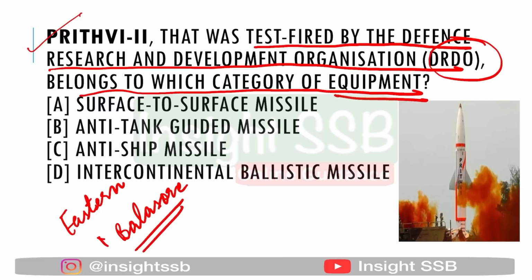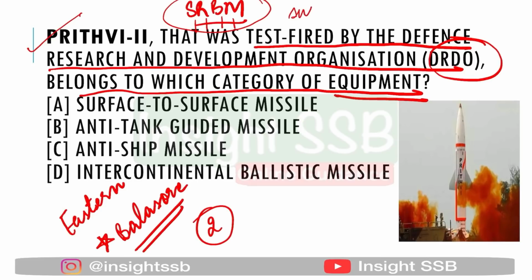Many times they ask from which place it was test fired. So basically the Prithvi 2 ballistic missiles were test fired and it was a very successful test fire. Okay, now talking about the type of missile it is actually SRBM. SRBM that is surface to surface short range ballistic missile. Okay, it is a short range ballistic missile and it is surface to surface.